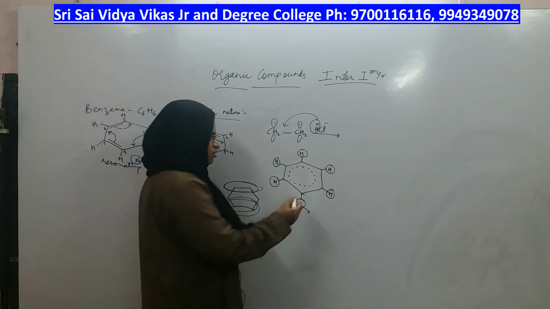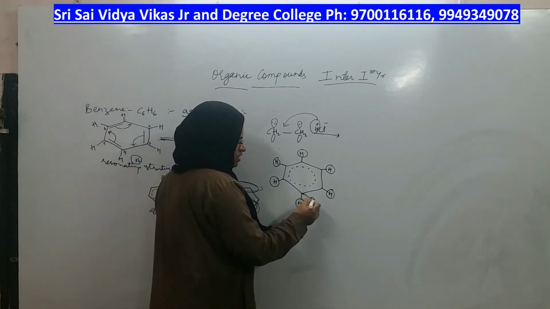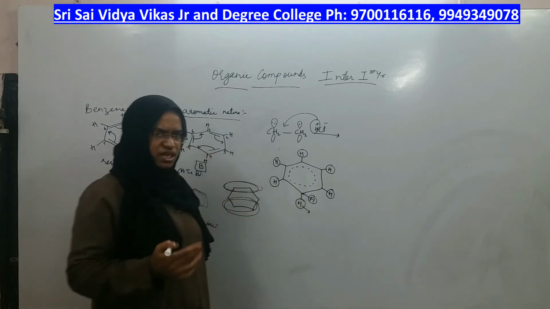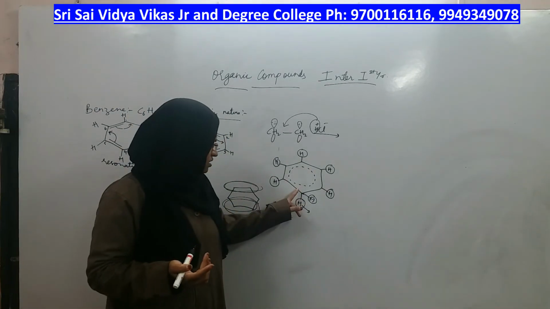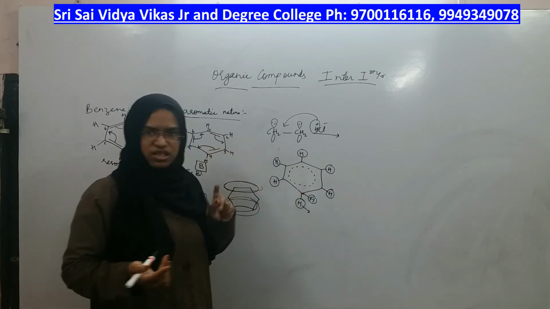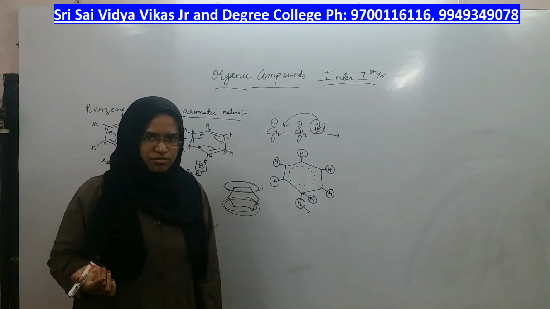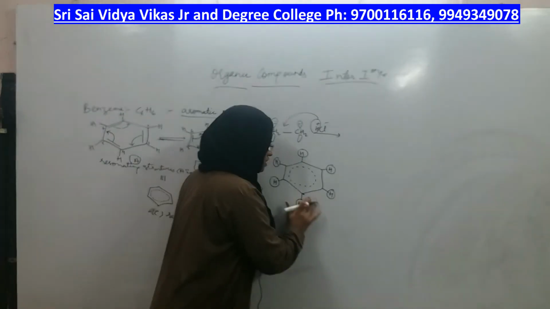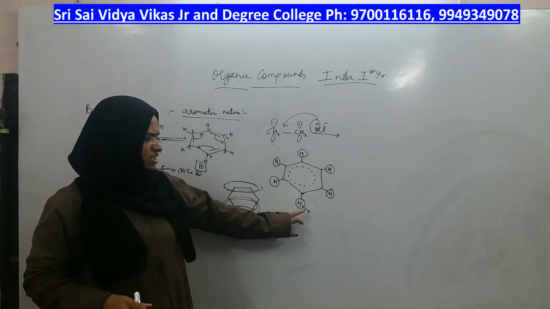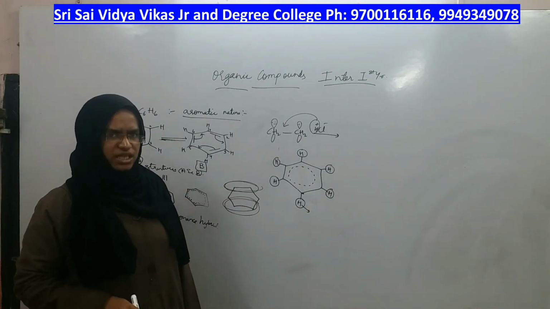If you try to add any other group, suppose A group, is the carbon having tetravalency or more than that? It gets more than that. Single bond, single bond, single bond, single bond, total 4. Inside also there is one bond. 5 bonds carbon cannot make, right? The only option you have is to substitute or replace this hydrogen with some other group.